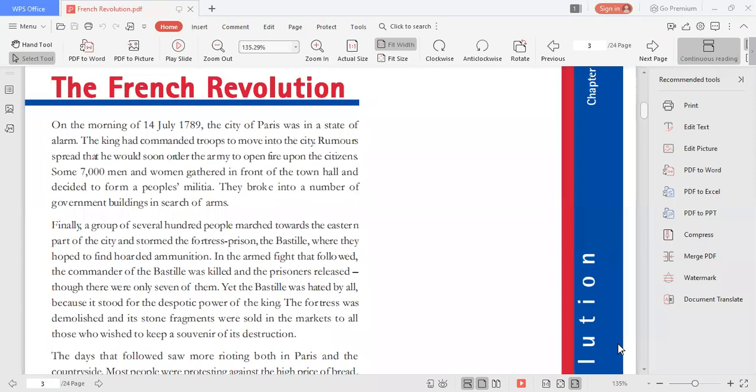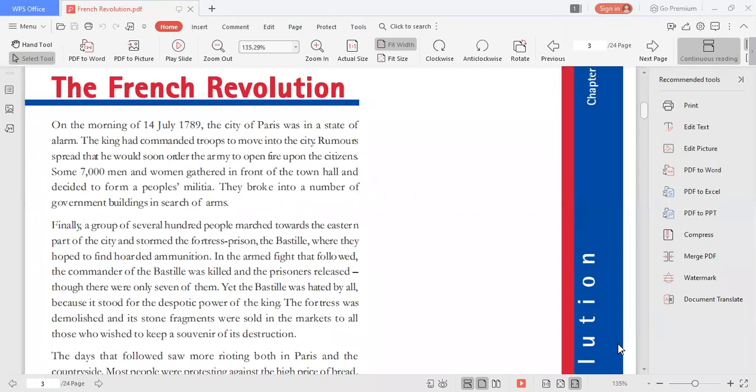People became very angry, and as an army, they attacked the Bastille. They broke into a number of government buildings in search of arms. Finally, a group of several hundred people marched towards the eastern part of the city and stormed the fortress prison, the Bastille, where they hoped to find hoarded ammunition.